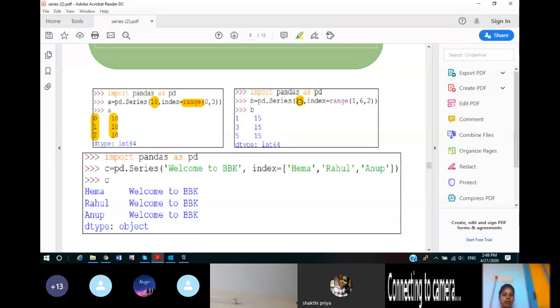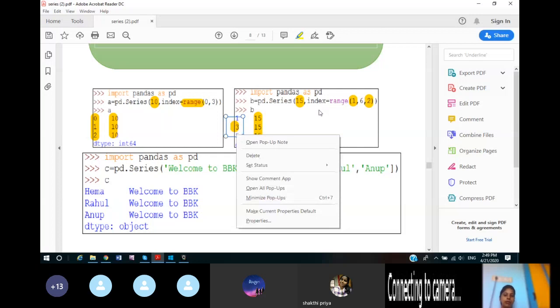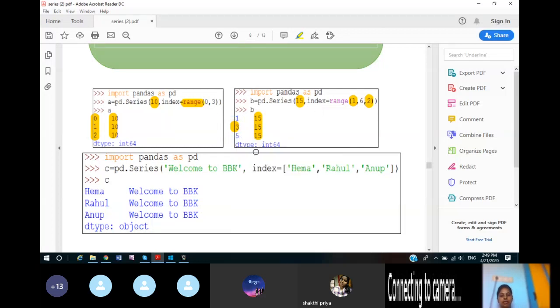Now again the scalar value is 15. It will be repeated for the index values ranging from 1 to 6 minus 1, that is 5. So 1 to 5 it will take, but the step value is 2. So it will start from 1, then 1 plus 2, 3 will come, then 3 plus 2, 5 index will come. Like that we can create a series.